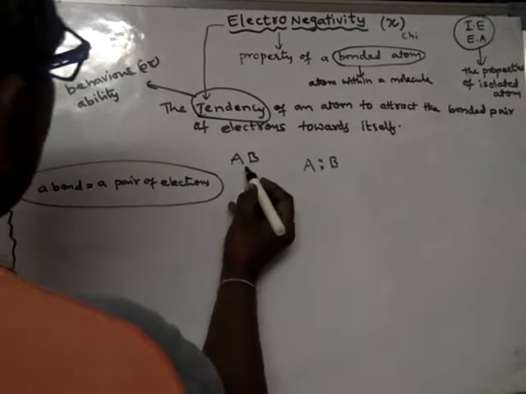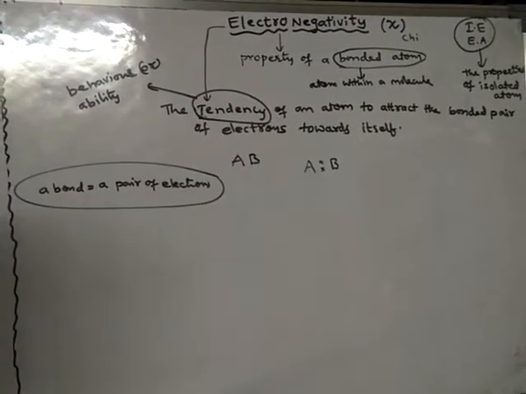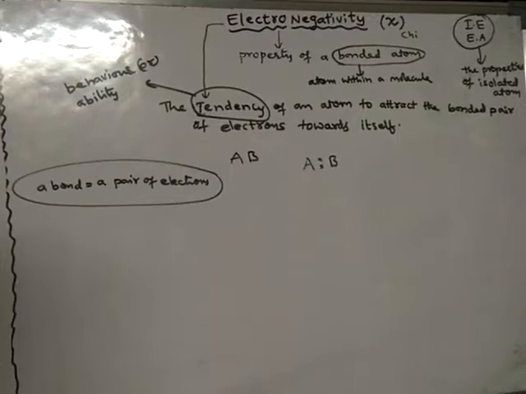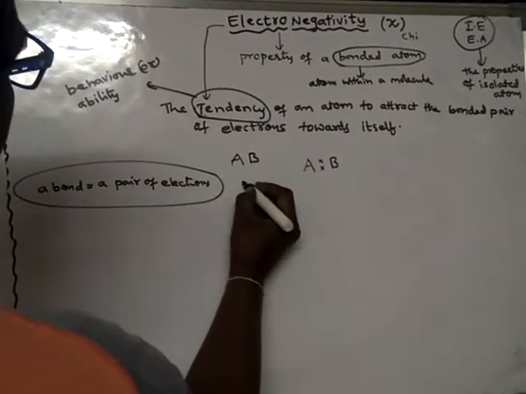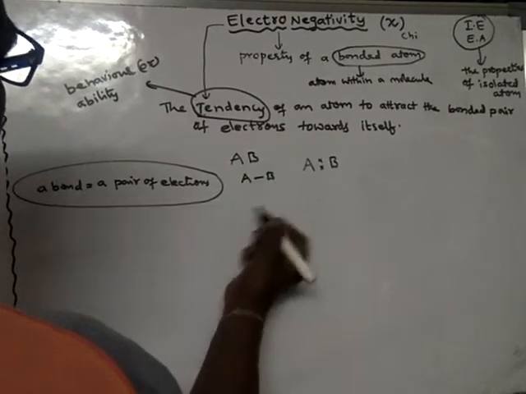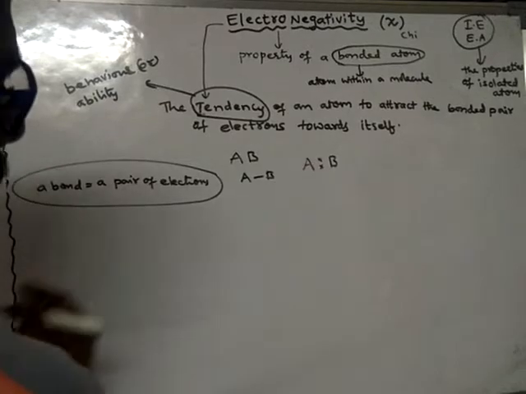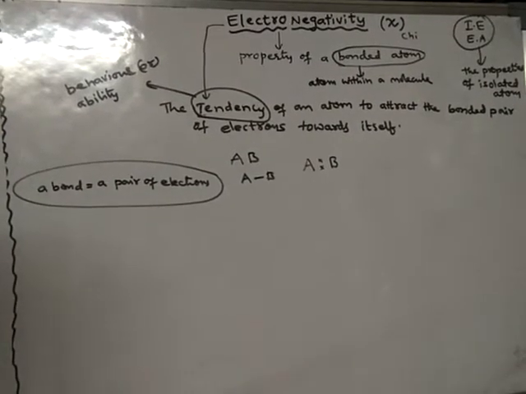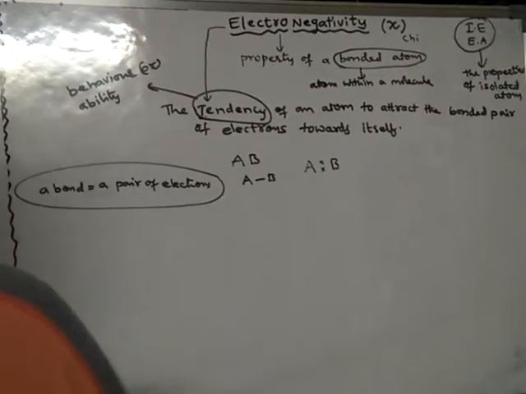So look here. AB is a molecule made up of two atoms, A and B. These two atoms combine together by a bond, like this. A bond can be represented by a dash or by two dots, and two dots means two electrons.